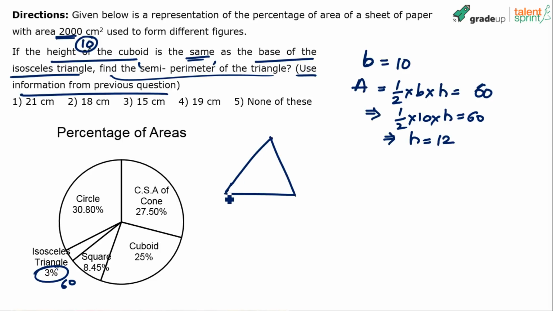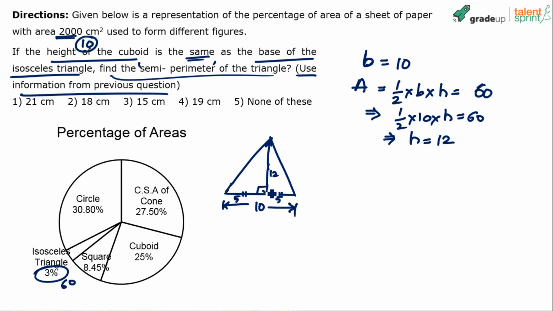Understand that in an isosceles triangle, the base is given as 10. We know the height is 12. Remember, in an isosceles triangle, the height bisects the base. It divides the base into two equal halves. In my diagram, it doesn't look like two equal halves. This portion looks to be longer than this one, but basically these two are equal. So if this is 5, this is 12, and this also is 5.